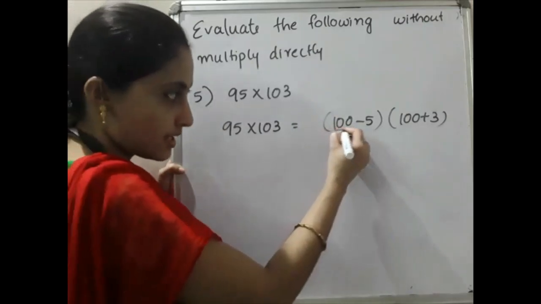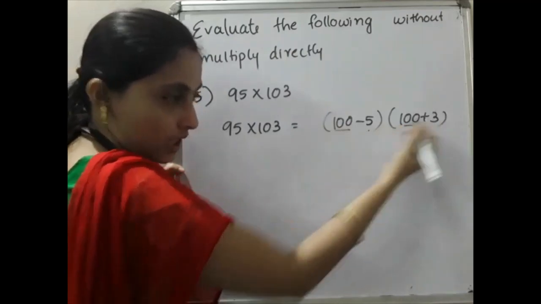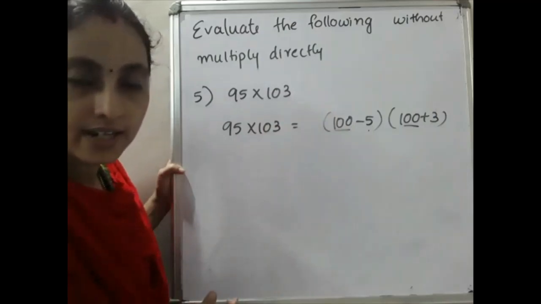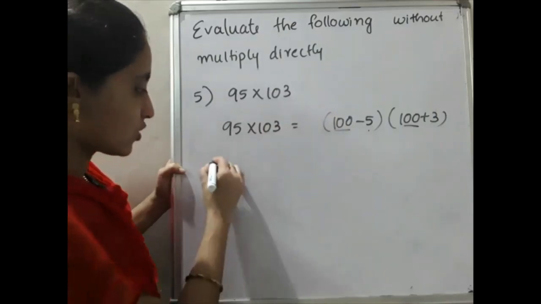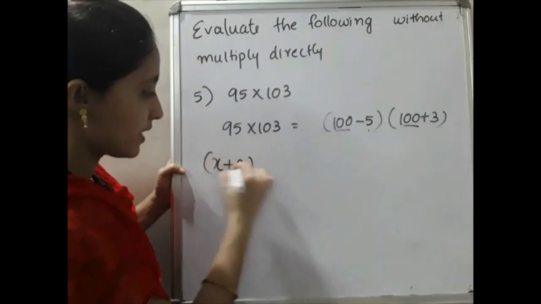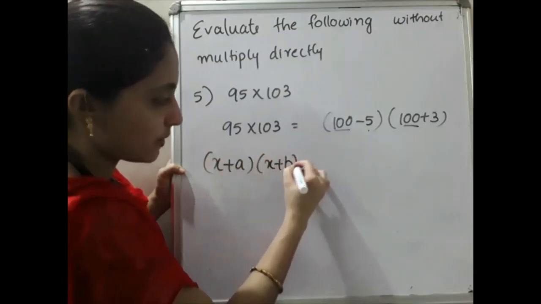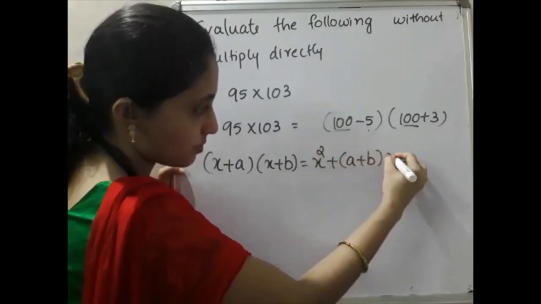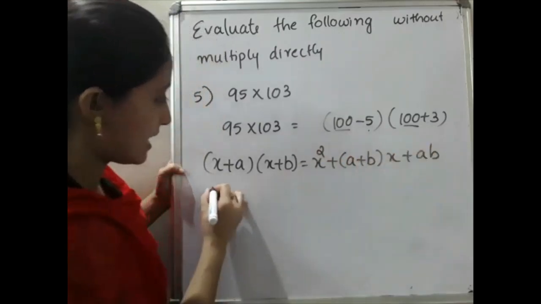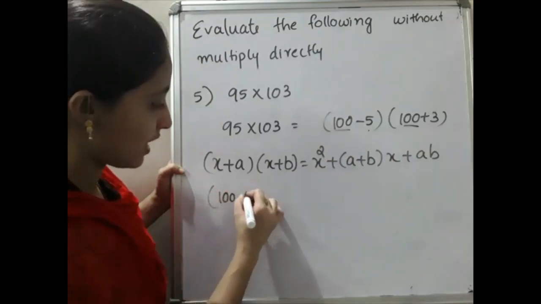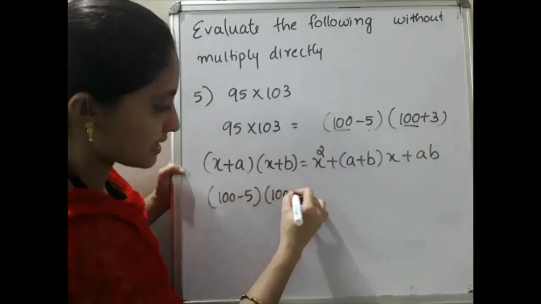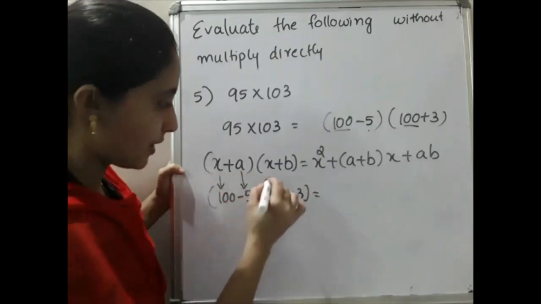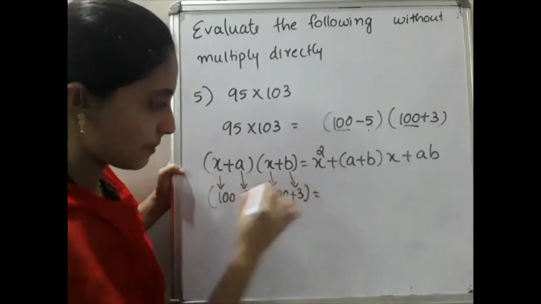So this term and this term are same here, but here both are different, is it? If they are same, you can apply the third identity. If they are different, you can apply the fourth identity. Okay. So we can write x plus a into x plus b is equal to x square plus a plus b into x plus ab. So that is 100 minus 5 into 100 plus 3, where x represents 100, a represents 5, and b represents 3.